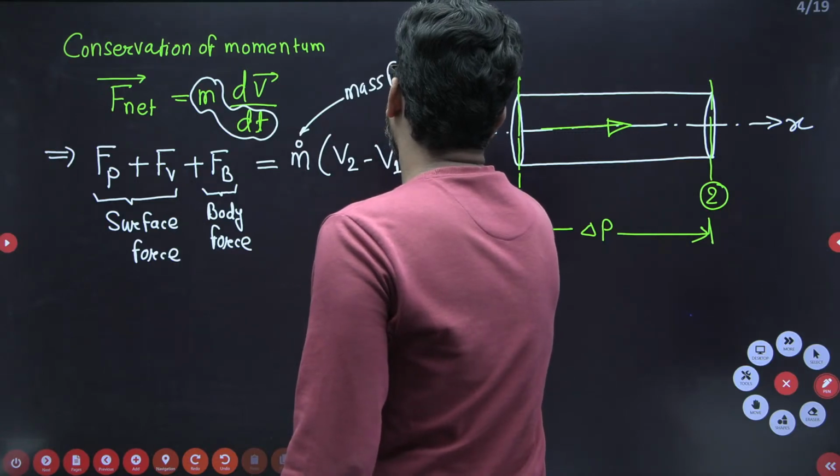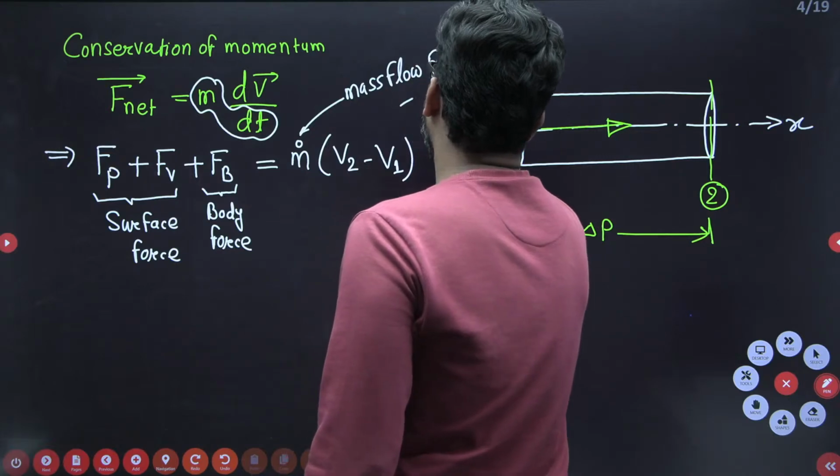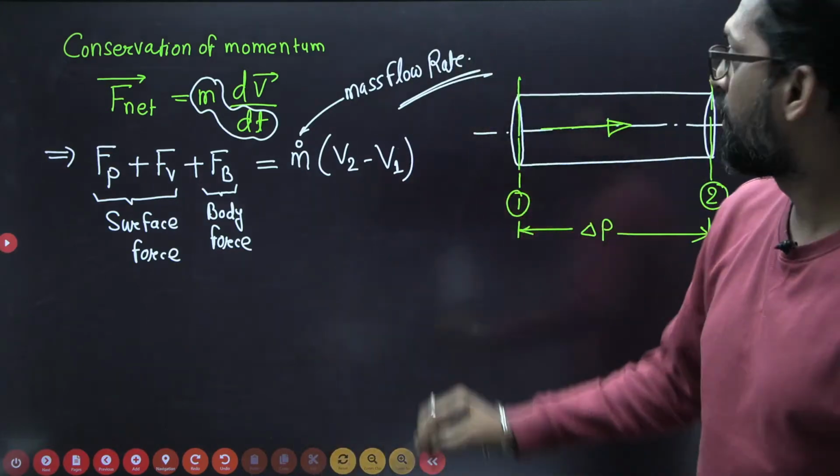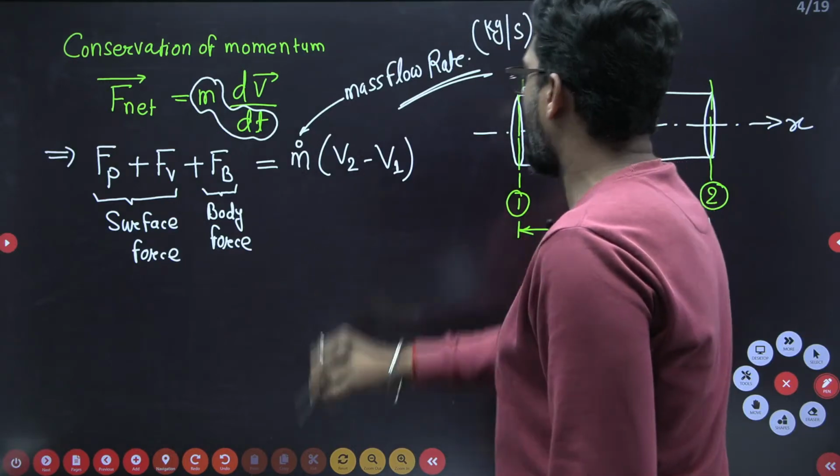Mass flow rate. This is your mass flow rate. What is the unit? Kg per second. Kg per second. Okay, beta.